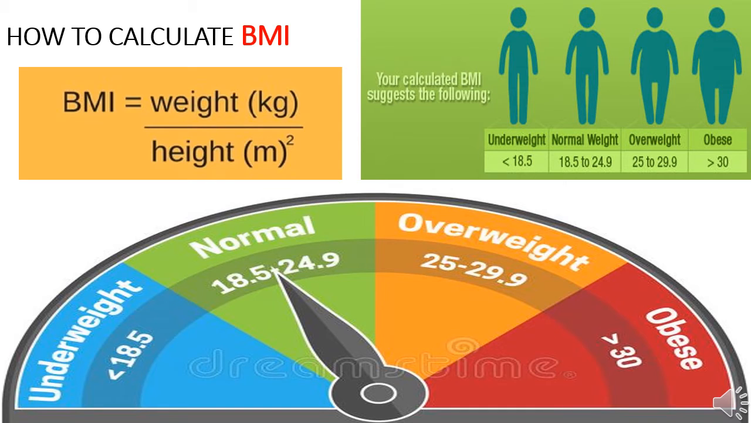Then based on a table which is given, you can find out whether you are underweight, normal weight, overweight or obese. If your score is below 18.5, you are underweight. If your score is falling in between 18.5 to 24.9, you are normal weight. If your score is falling in between 25 to 29.9, you are overweight. If your score is above 30, then you are obese.